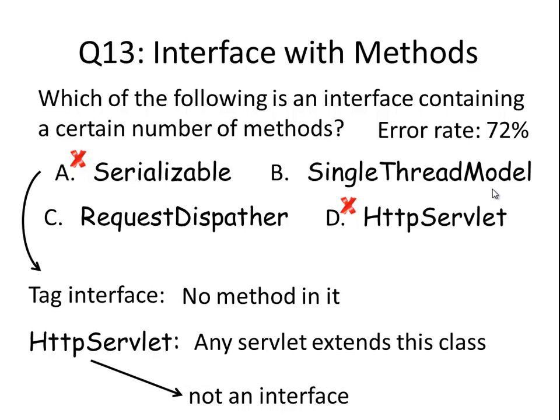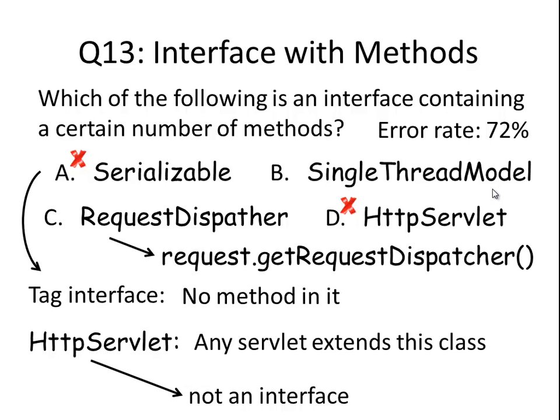Option C, request dispatcher. We discussed this interface in class. I remember I told you that because this is not a class, in order to create a request dispatcher object, you cannot use a constructor because there is no constructor for an interface. The way you create a request dispatcher object is to use the request.getRequestDispatcher method.